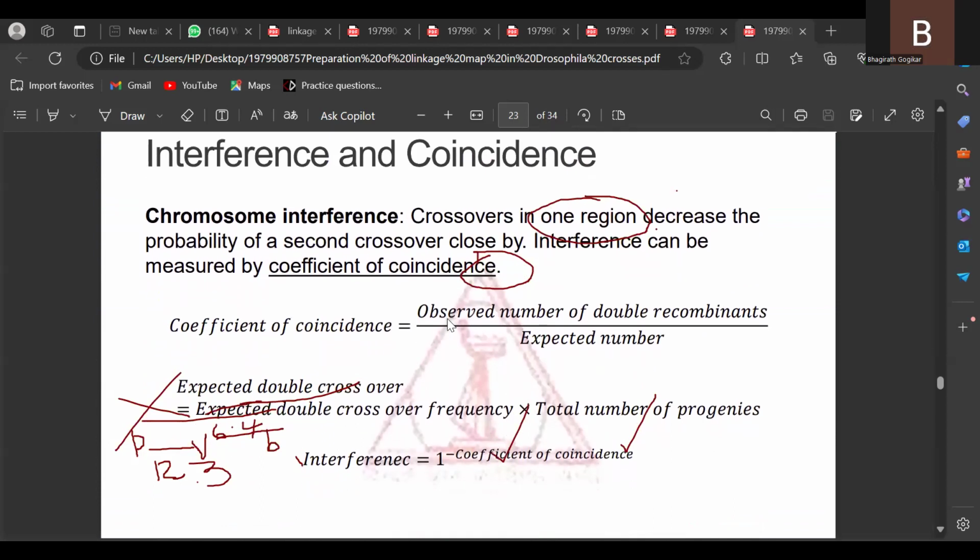So one more formula is very important. This formula, most of the times, the examination asks. So the next formula is chromosome interference. Chromosome interference means a crossover in one region decreases the probability of a second crossover in the vicinity on the chromosome.